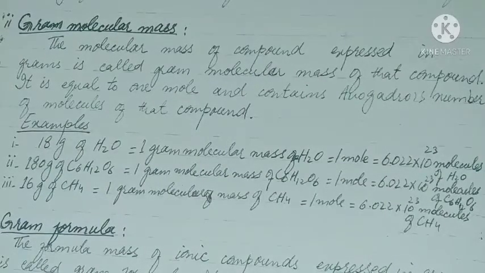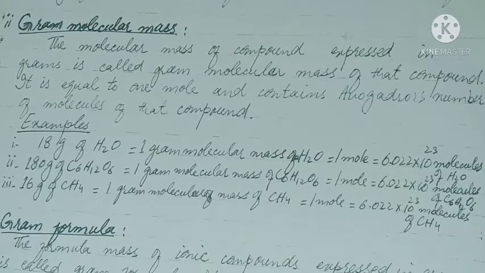Gram molecular mass. The molecular mass of a compound expressed in gram is called the gram molecular mass of that compound. It is equal to 1 mole and contains Avogadro's number of molecules of that compound. Example: 18 gram of water is equal to 1 gram molecular mass of water, which is equal to 1 mole, which is equal to 6.02 × 10^23 molecules of water.